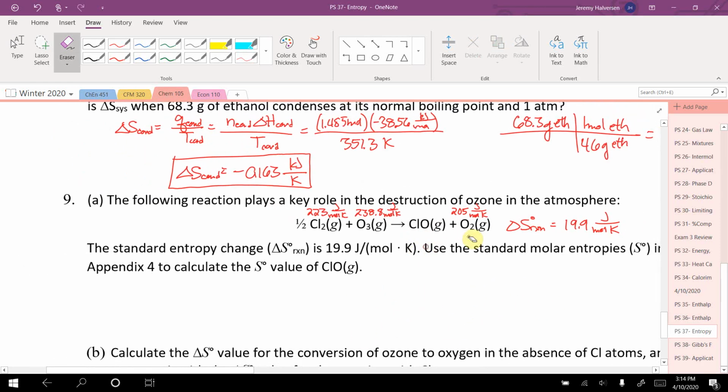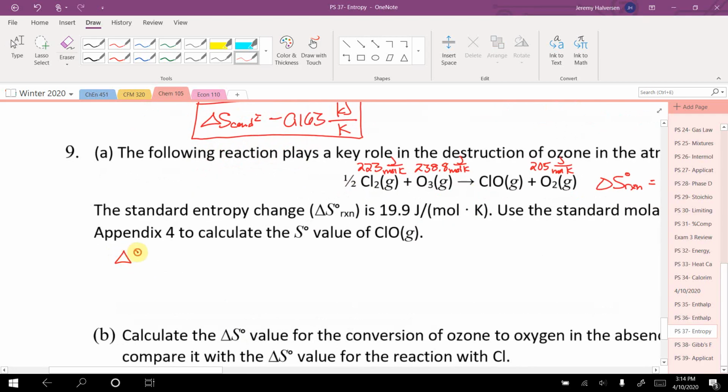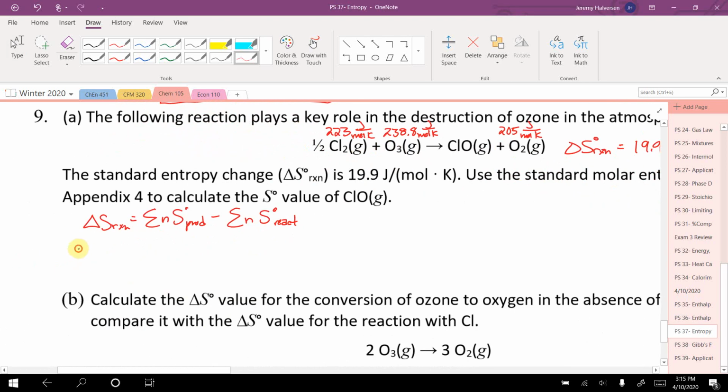Technically you can just look that up in the book, but they're trying to get us to find it. So we're going to find it. Well, we know for any process, the delta S of any reaction is going to be the sum of the S of the products minus the sum of the S of the reactants. The change in entropy here is just final minus initial. That's all that's saying. All right, so we got 19.9 joules per mole K